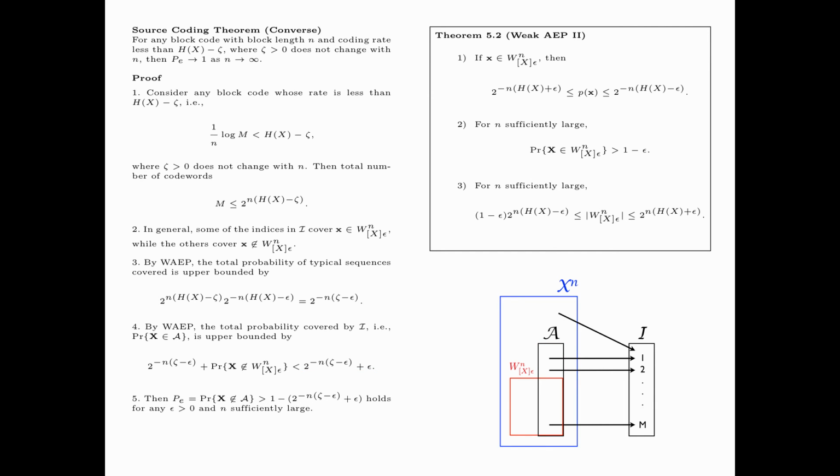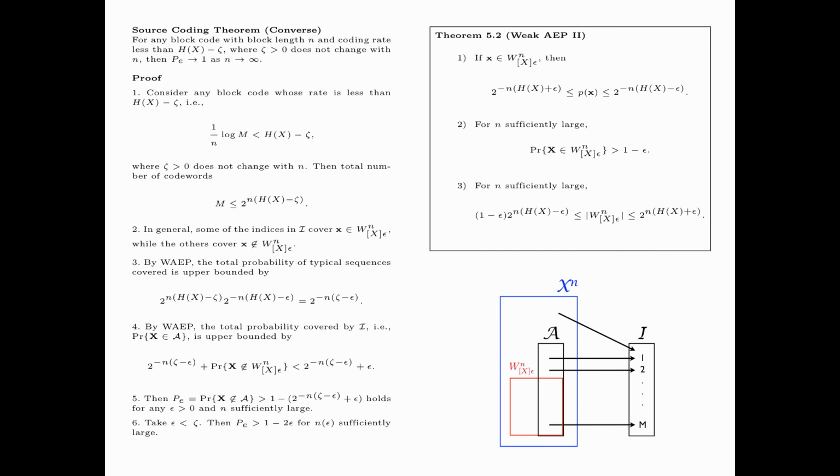Then the probability of error, that is, the probability that X is not in A, is greater than 1 minus 2 to the power minus n times (zeta minus epsilon) plus epsilon, where this lower bound on P_e holds for any epsilon greater than 0 and n sufficiently large.